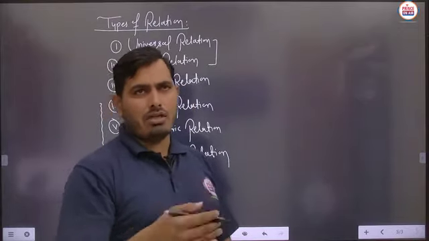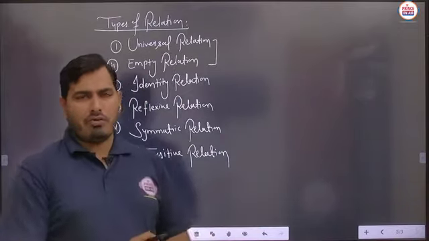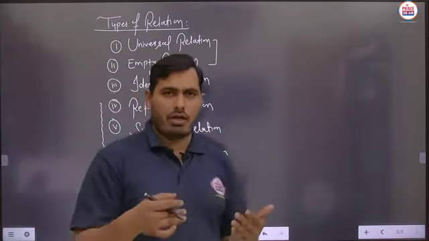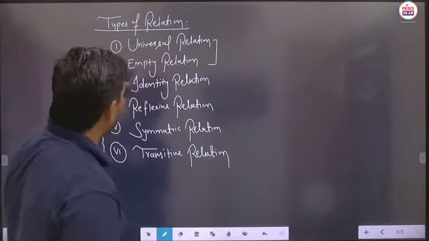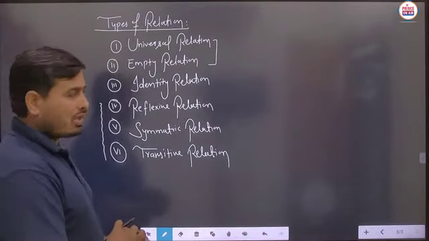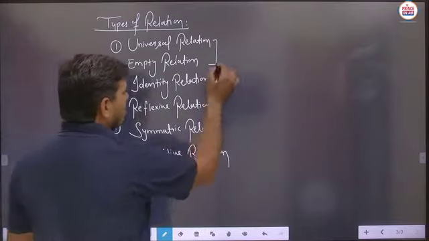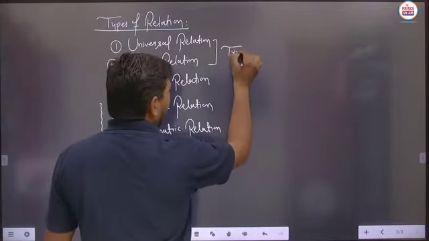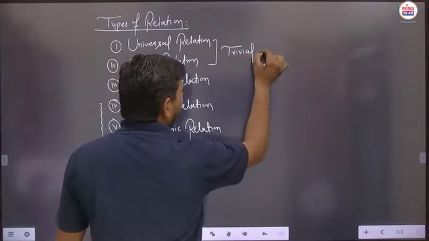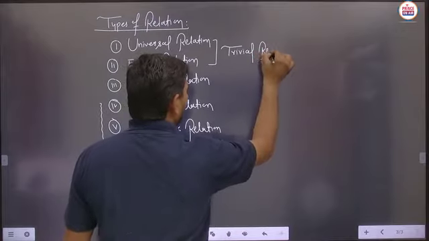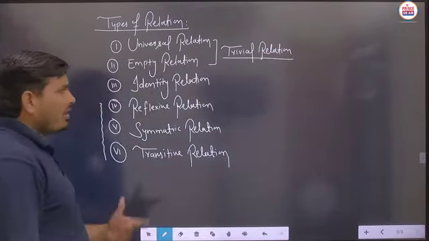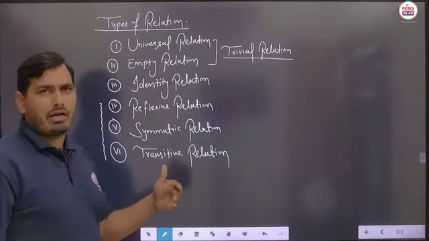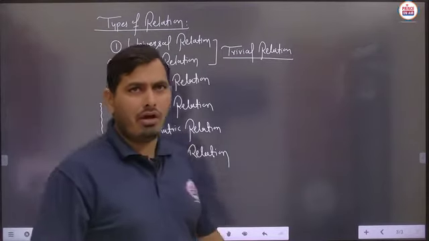So now we will start the relations one by one. We will take some examples, and according to that you will understand the basic definition. Students, these relations are not used very much in the NCERT exercise, and they are also said to be trivial relations. So if the word trivial is ever given, you can say that the universal and empty relations are known as trivial relations.